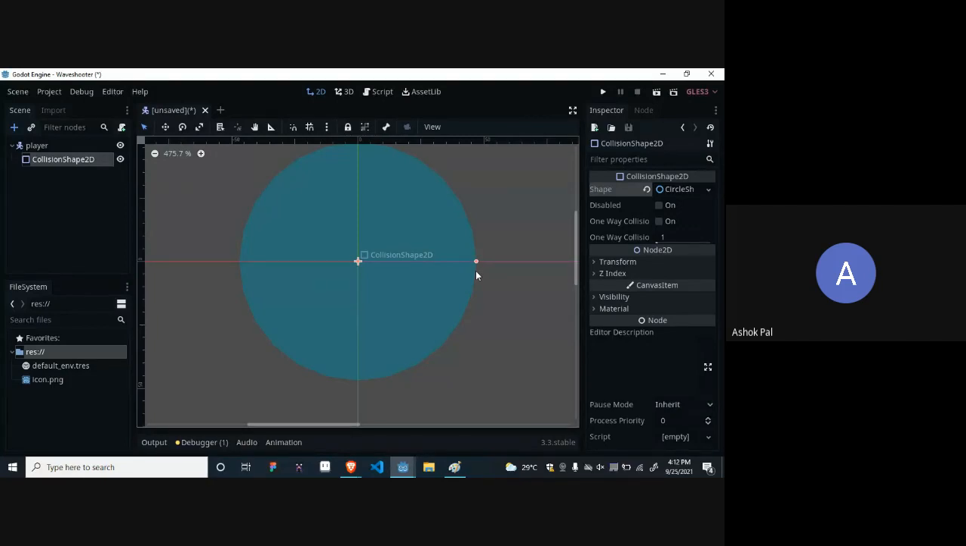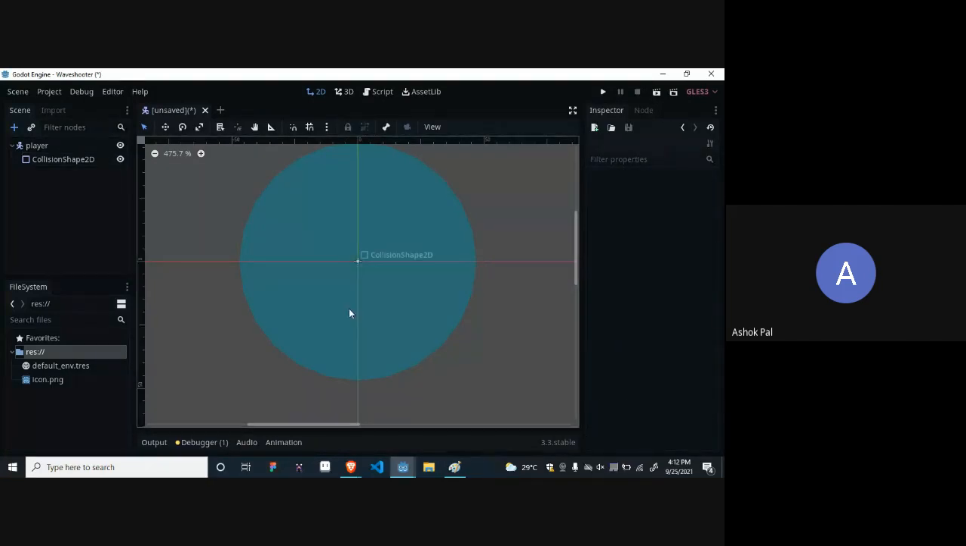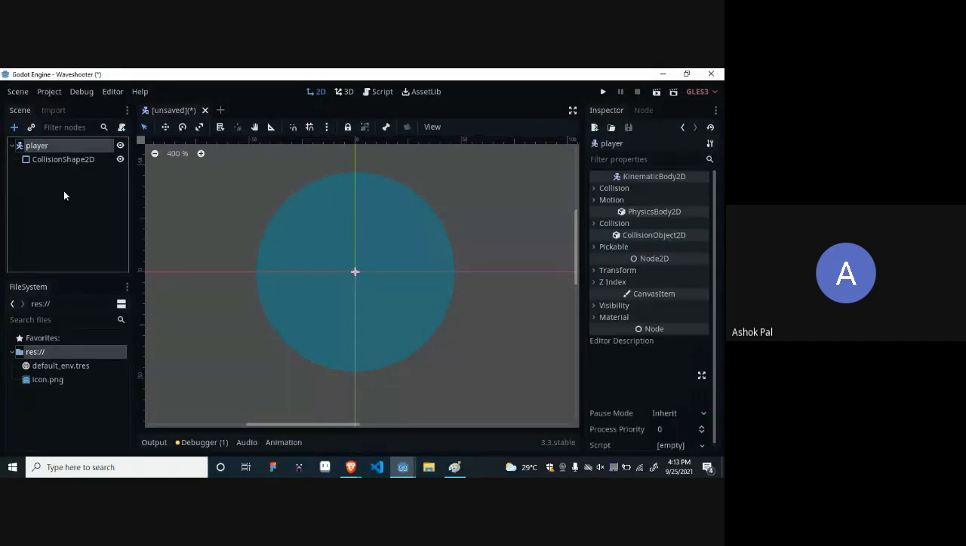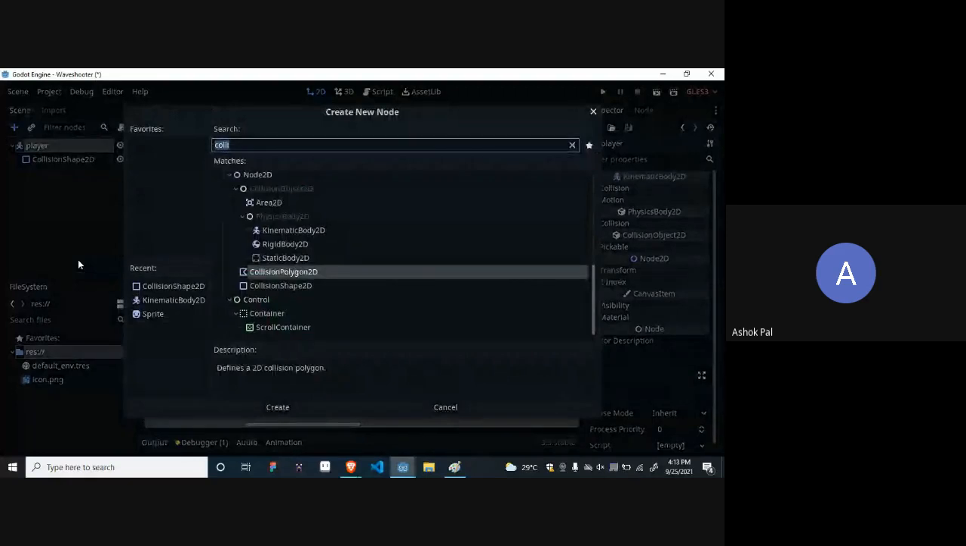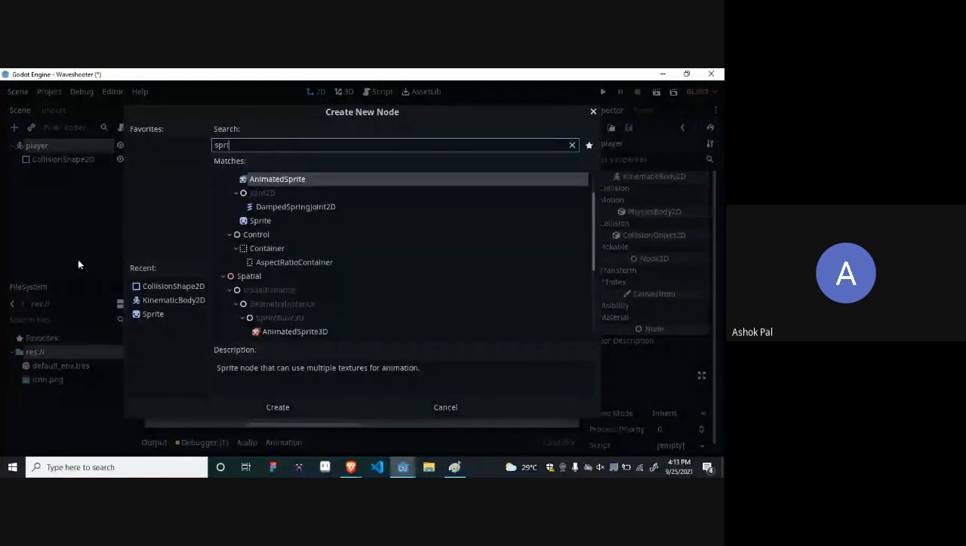Okay, let's continue. Now, finally, the shape has been created, kinematic body has been set, but there is no visual representation of our node. There is nothing there on the screen. If you run this, nothing will be shown on the screen. So let's put a visual representation. I will select the parent, which this time is my player. I will select it, Control A or the plus sign, and I will now search for sprite.